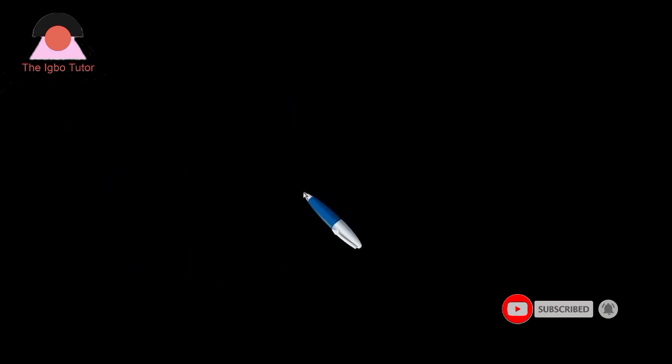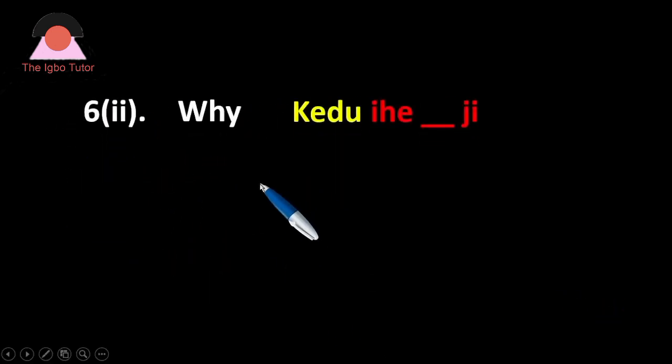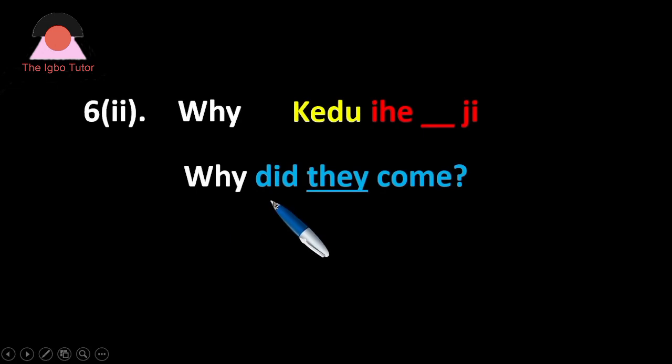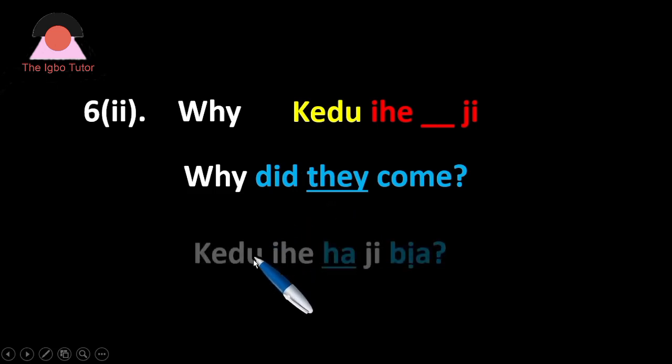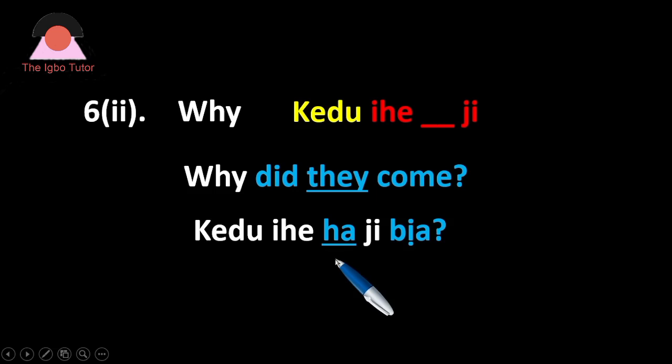Let's go to part B of it, or II, and what is here? Let's see. Why did they come? This time around, we move from you, we are using they as a pronoun, okay? Let's go and see how it goes. Kedu ihe ha ji bịa? You can see the pronoun must always come in there. They, ha, but the G must come in. What are they holding as a reason for coming? Why did they come? What did they hold? Gịnị ka ha ji bịa? What are they holding as a reason for coming?